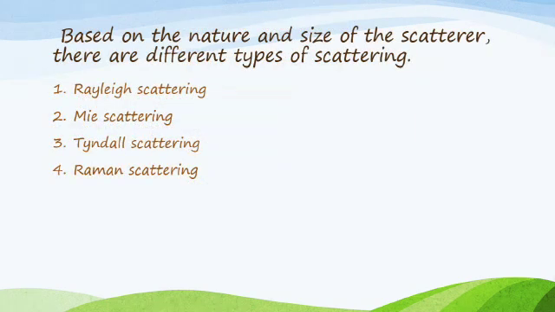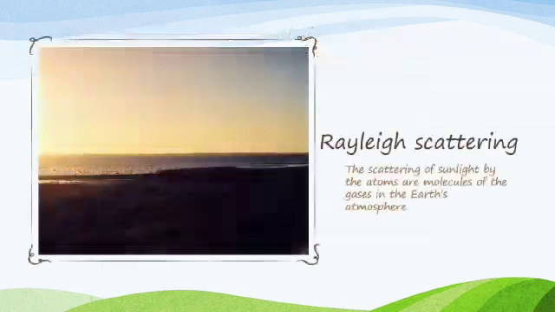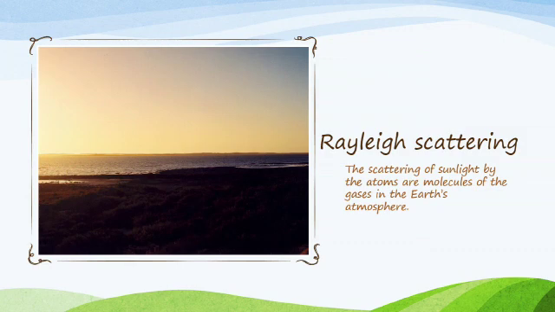The scattering is also classified based on the nature and size of the scatterer. They are Rayleigh scattering, Mie scattering, Tyndall scattering and Raman scattering. Now first we have to see about the Rayleigh scattering. Lord Rayleigh was the first to deal with the scattering of light by air molecules. Rayleigh scattering refers to the scattering of light off of the molecules of the air.